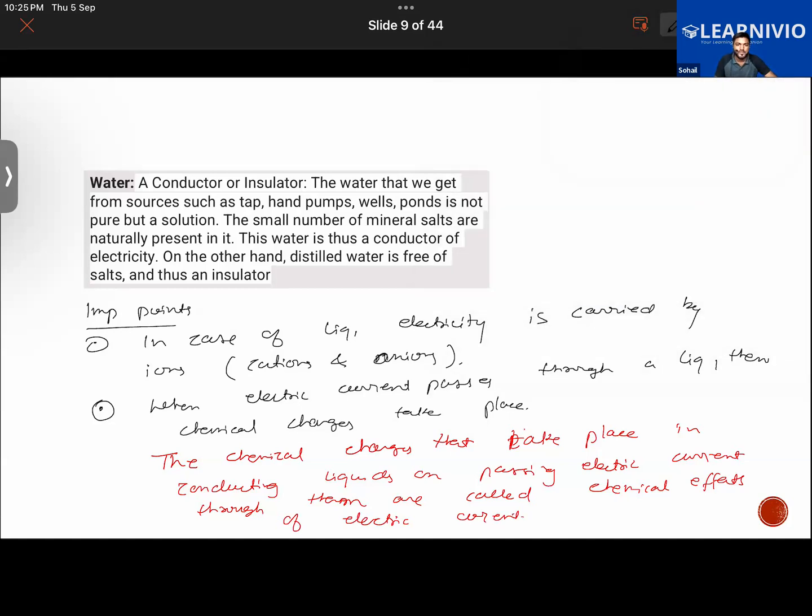Okay. Now, furthermore, all these liquids that you have seen so far, the examples of liquids which were conducting electricity, they are known by a term called electrolyte. Should I change the slide?